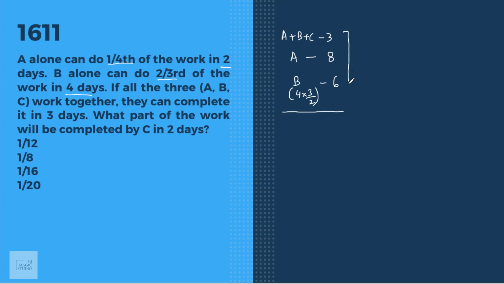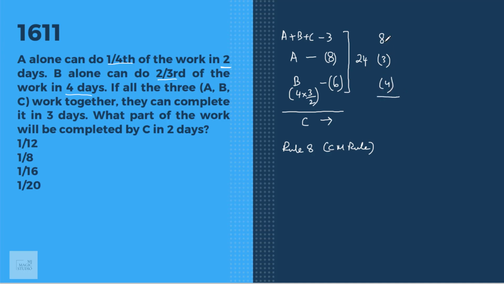By solving these and using rule 8, that is our CM rule from our rule book, we can very easily find the time taken by C to do it alone. As the CM rule says, let's find the common multiple of 3, 8, 6, that is 24. Now from A plus B plus C, I need to deduct A, I need to deduct B so that I can get C. 24 by 3 is 8. 24 by minus 8 is minus 3. And 24 by minus 6 is minus 4.